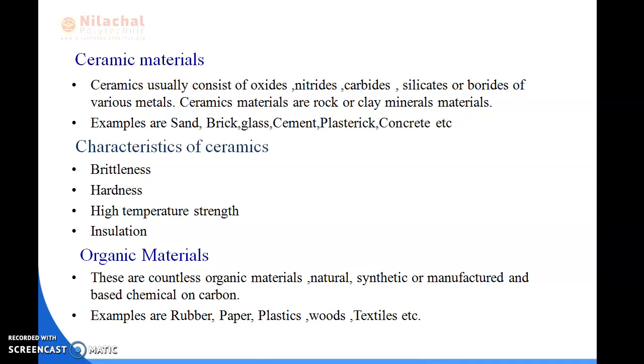And what are the characteristics, or properties, of ceramic? They are brittleness, hardness, high temperature strength, and insulation. Those are the characteristics of ceramic.